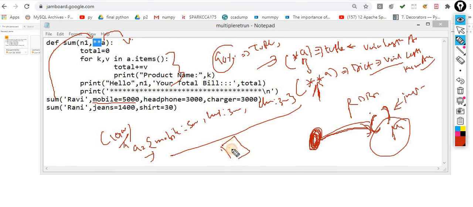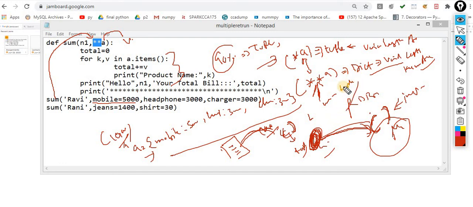I already told you that if you are reading data from files, 100%, the fetched data will automatically be converted into a tuple, because a tuple is immutable. After that, if you want to change something, you can convert it into a list or tuple according to your requirement. It depends on the situation. Most of the time when you are reading data from MySQL, the data will be in the form of a tuple, because that is the original data.